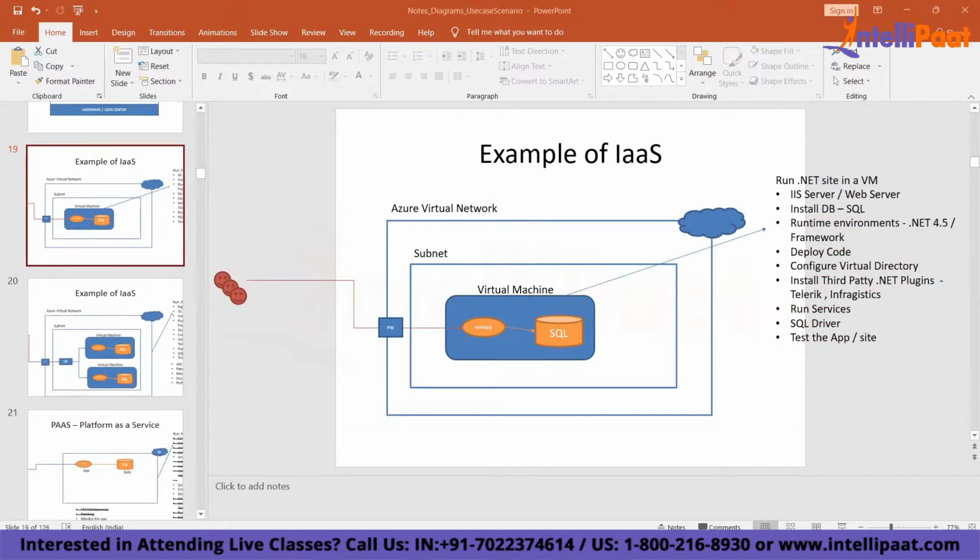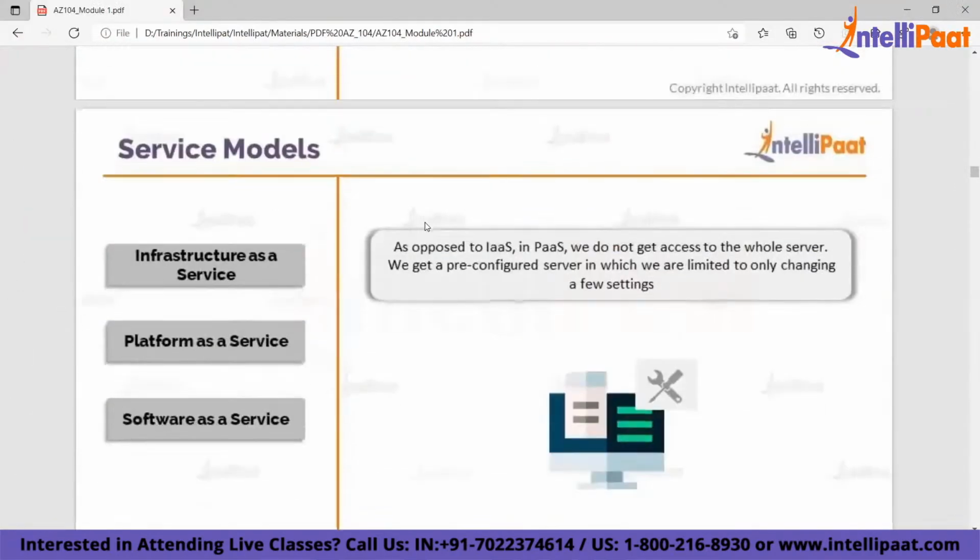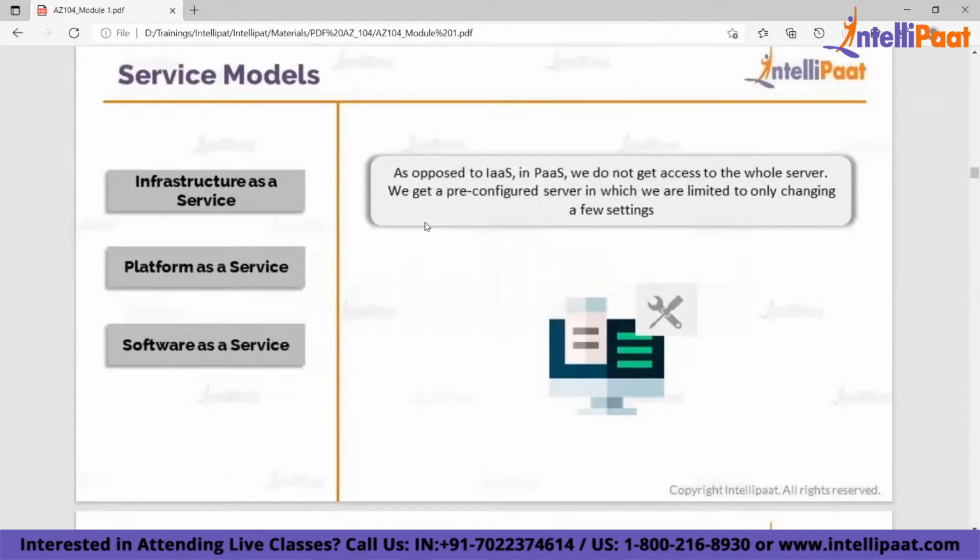Now what is platform as a service? Platform as a service means there is no need for a server. There's nothing called a server here. Everything you can directly create on Azure. You can directly create a website. You have limited options here.